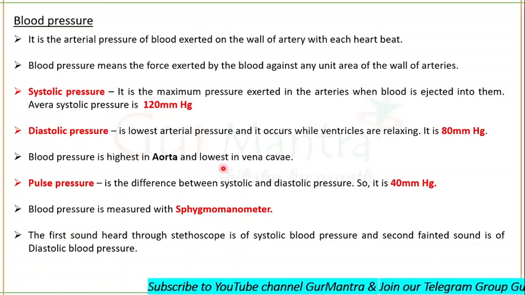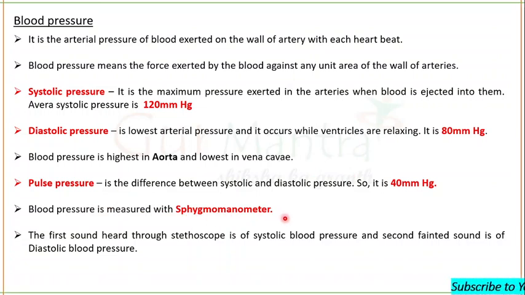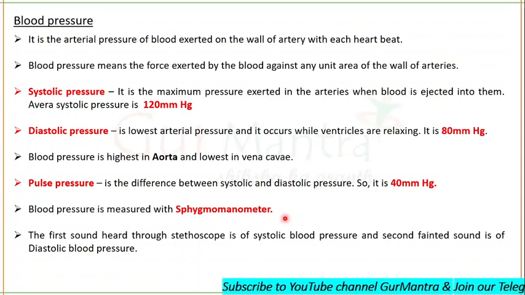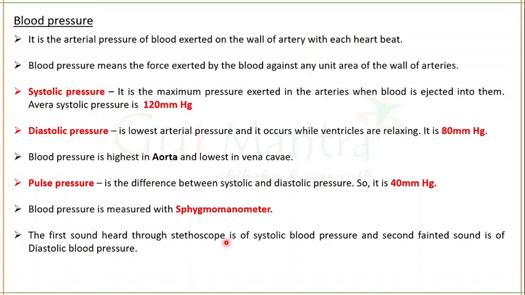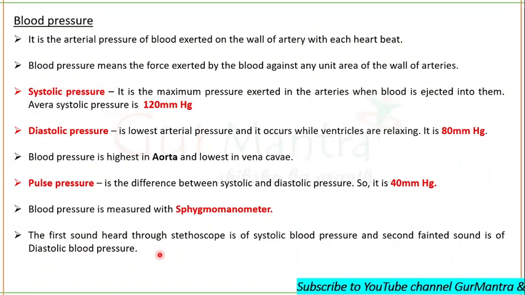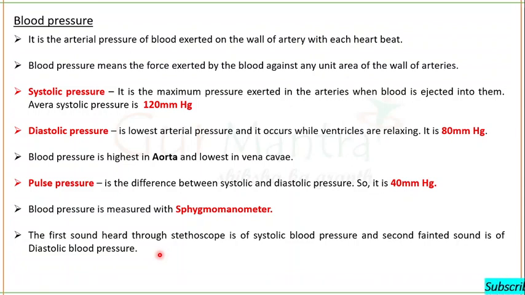The instrument used to measure blood pressure is the sphygmomanometer. You have seen this many times when doctors are checking the BP. They also use a stethoscope. The first sound that we hear through the stethoscope is of systolic blood pressure, and the second fainter sound is of diastolic blood pressure. I hope now the terms about blood pressure are clear to you and you are not having any problem in understanding this particular thing.